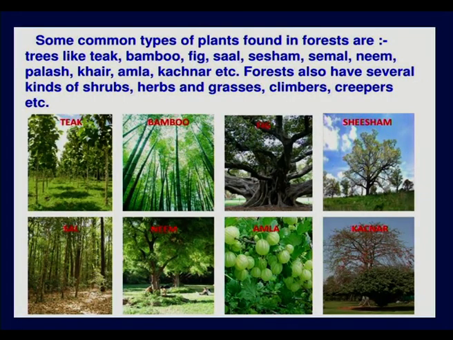And some of the trees which are found in the forest are teak, bamboo, fig, sal, shisham, seemal, neem, palash, khair, amla. So these are the variety of plants you can see here. Forests also have several kinds of shrubs, herbs, grasses, climbers, creepers, etc. So you can see a variety of plants and animals in the forest, whereas this is not seen in the case of orchards or crops. Have you understood children? So this is regarding the forest.